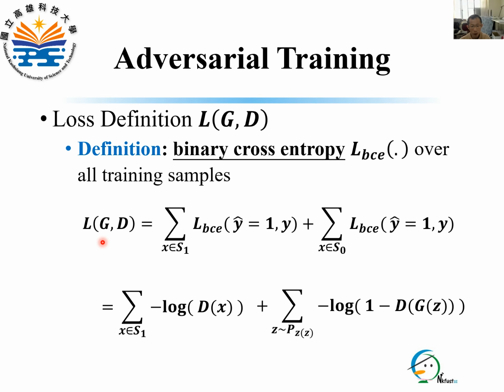Accordingly, the loss function L(G,D) can be rewritten in this formulation. The binary cross entropy for a real image becomes minus log of D(X), while the one for a fake image becomes minus log of 1 minus D(G(Z)).